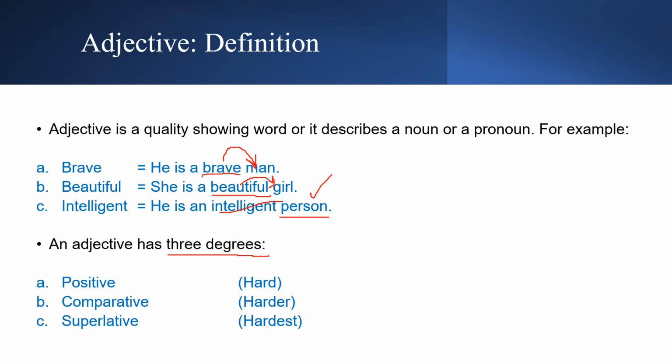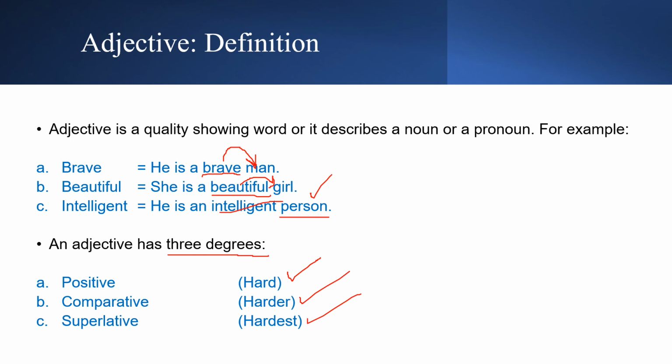As we talked about in our previous videos when we were learning about the verb, a verb has 4 forms. An adjective has 3 degrees. The first one is positive, for example, hard. The second one is comparative, which is harder, and the third one is superlative, which is hardest.